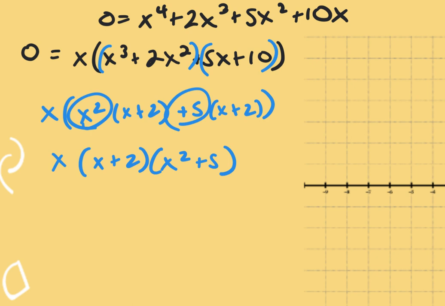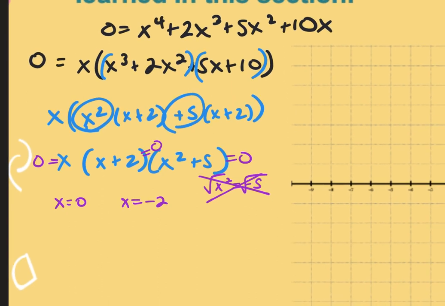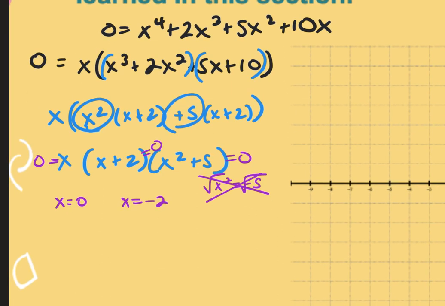Now I split and solve. So each of these gets set equal to 0. X equals 0, that's one of my x-intercepts. X equals negative 2, that's another one. X squared would equal negative 5, and when you go to square root it, it would be an imaginary number, which does not appear on the graph. So that's as far as it goes. Can you take out an x squared in the beginning? Yeah, I did. But you can't get rid of it. You've got to set it equal to 0.